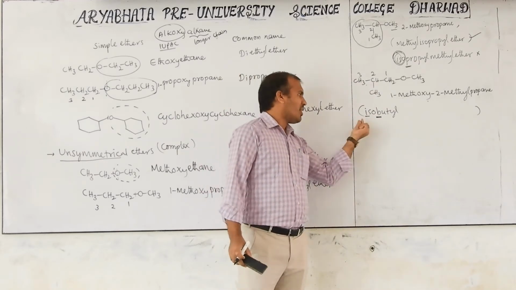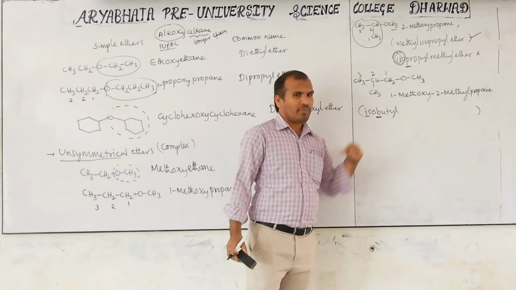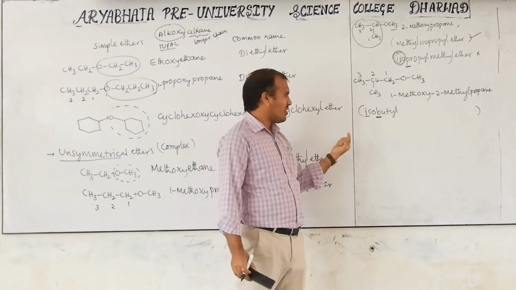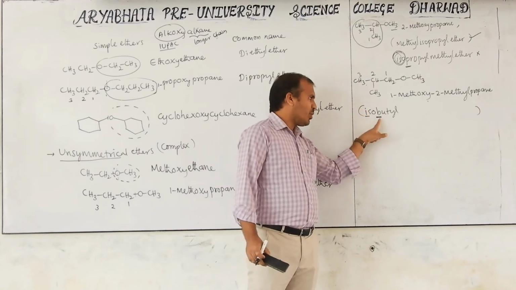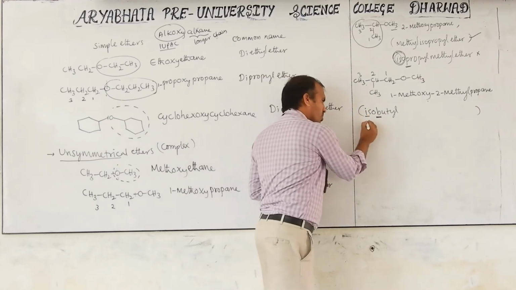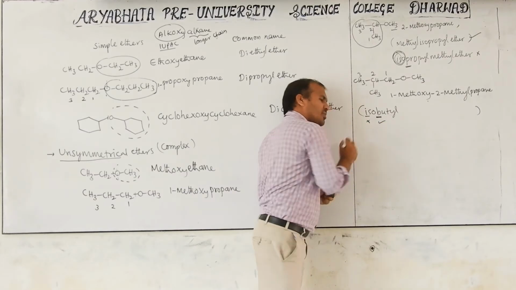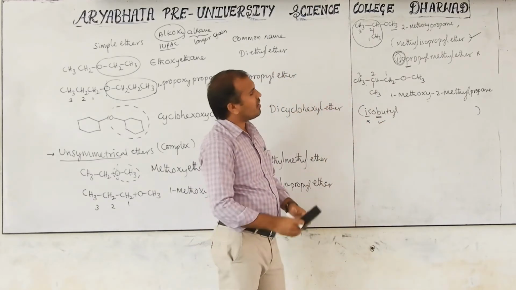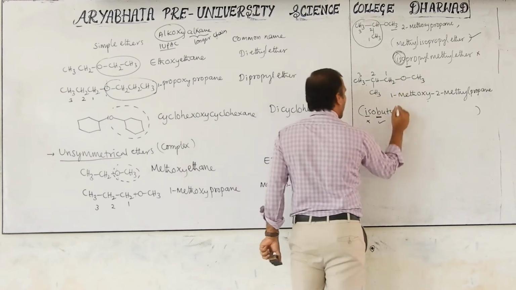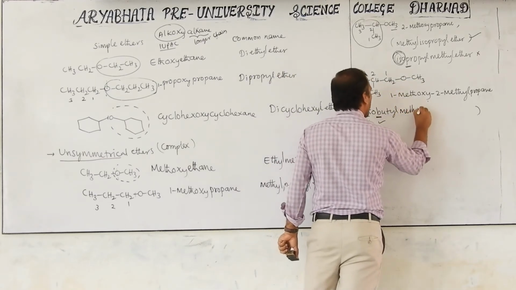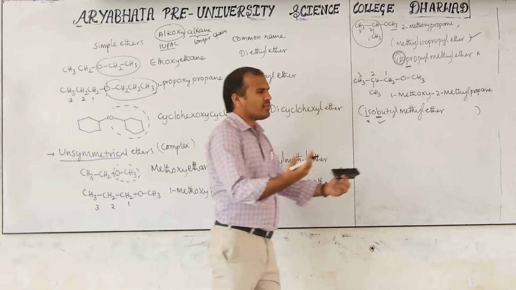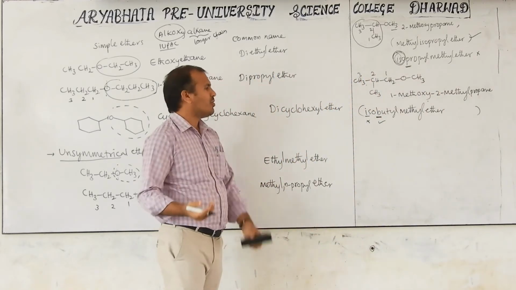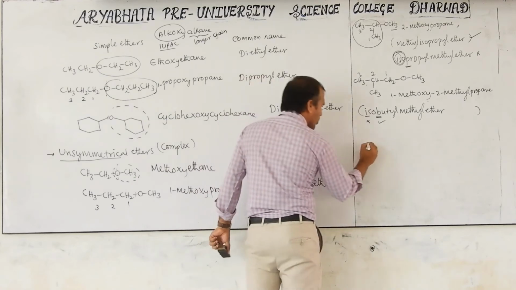Anyway, here I would come first compared to the methyl, but iso is not included in alphabetical order, only B. This is without considering alphabetical order, and this is considering only alphabetical order. Then isobutyl methyl ether. Like this, so many molecules will come in the aliphatic. Now we'll go for any cyclic compound.